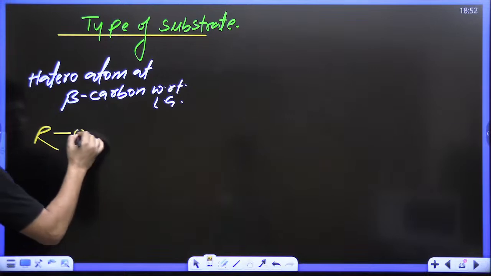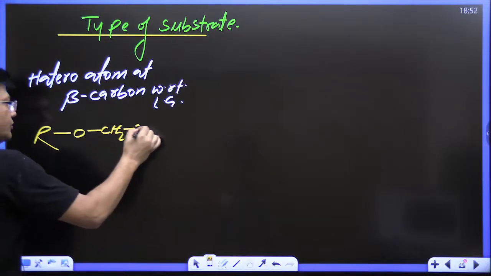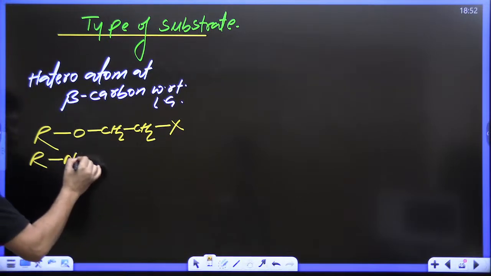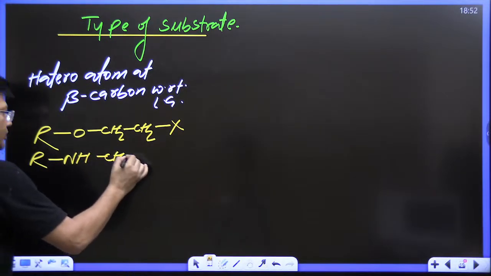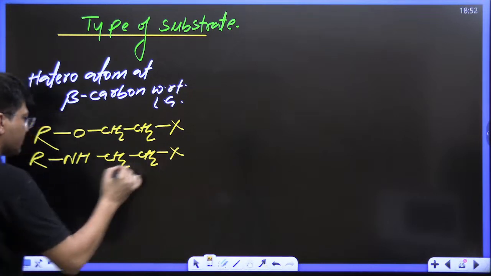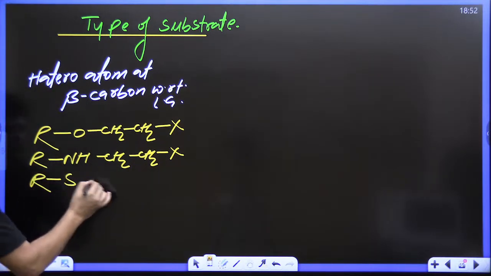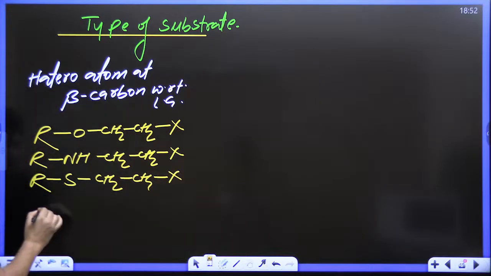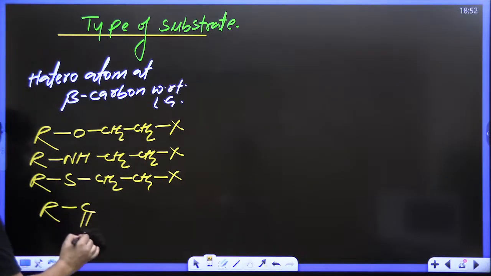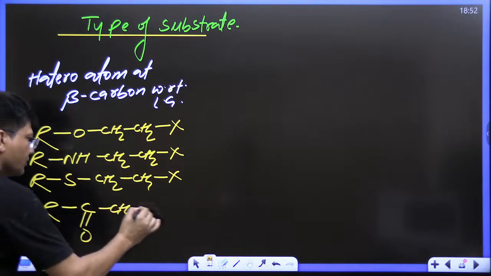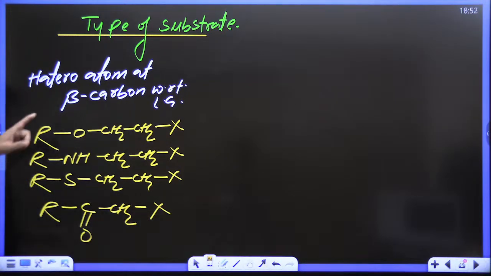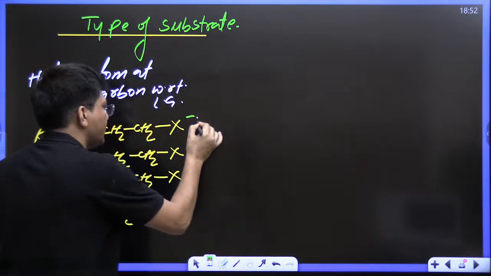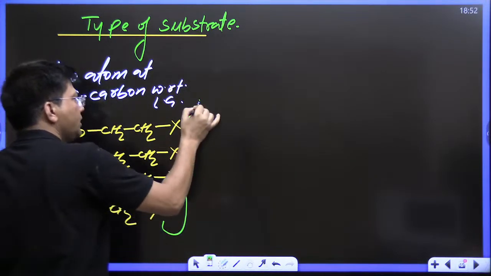R O CH2 CH2 X, or R NH CH2 CH2 X, or R sulfur CH2 CH2 X, or R C double bond O CH2 X. All these are beta hetero, and the degree of these is 1 degree. These are 1 degree alkyl halides.